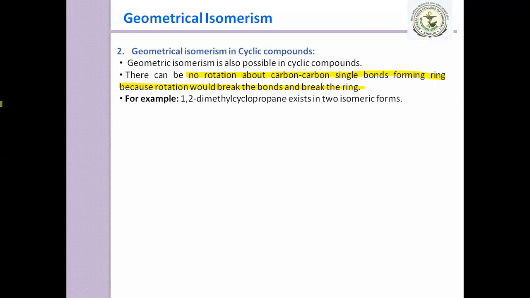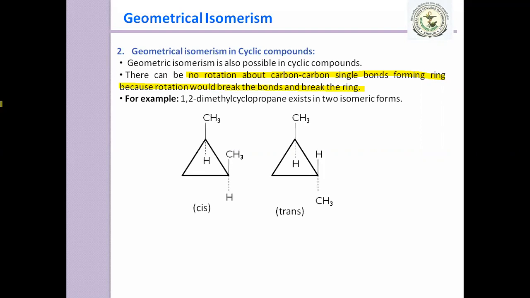Let me explain by taking the example of 1,2-dimethyl cyclopropane, which exists in two isomeric forms. Here the CH3 groups, the methyl groups, are present on the same side, and therefore we denote it as cis.